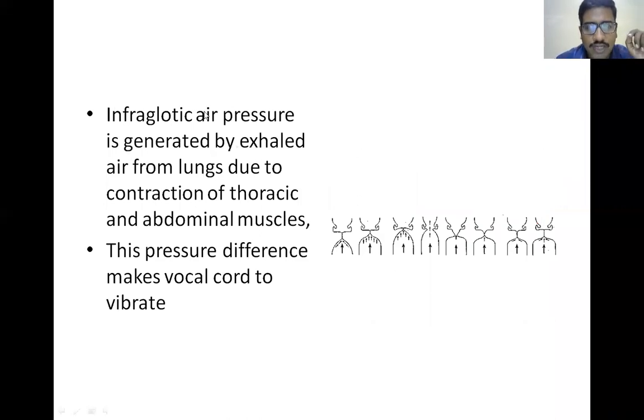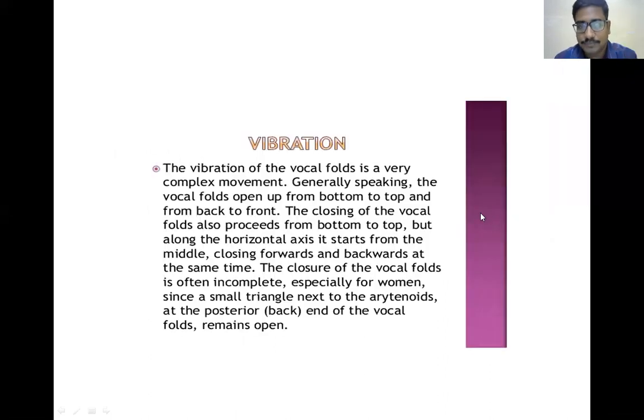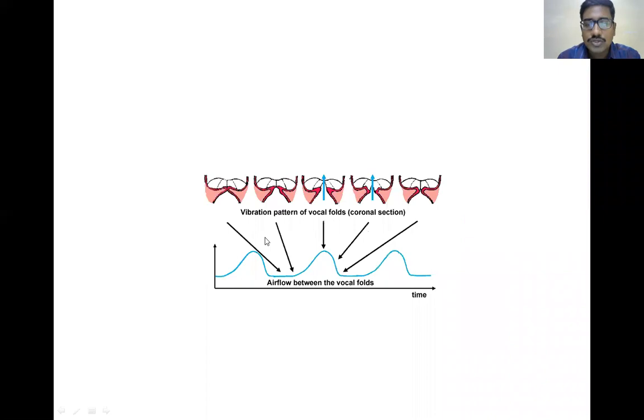So what is infraglottic pressure? The infraglottic air pressure is the pressure generated by the expired air. This infraglottic pressure will cause pressure generation in the subglottic area, which causes movement of the vocal cords. Okay, so see this diagram. What is happening? This infraglottic pressure is causing movement of the vocal cords.